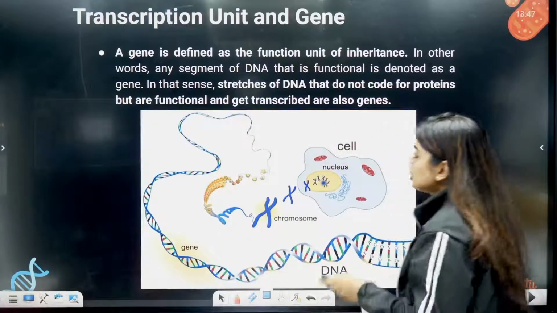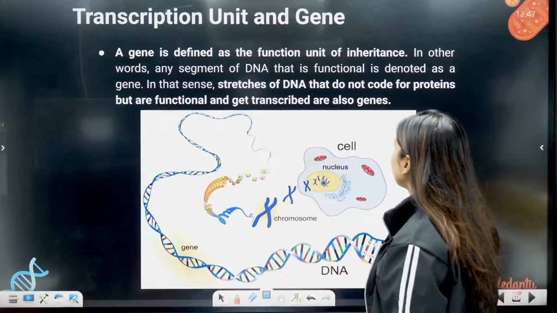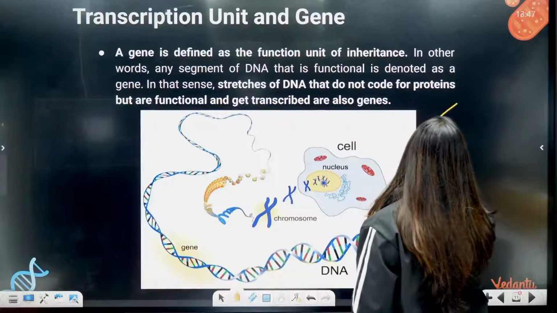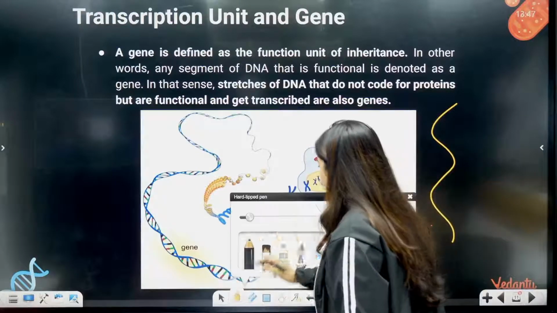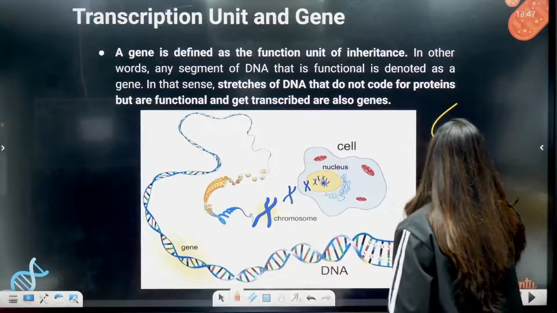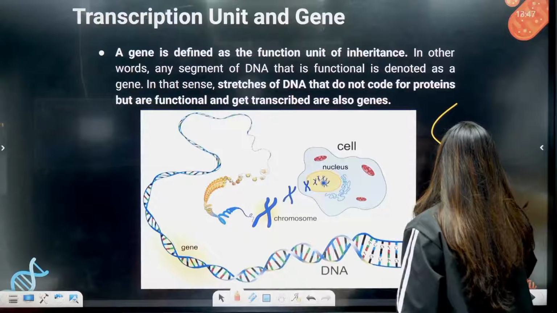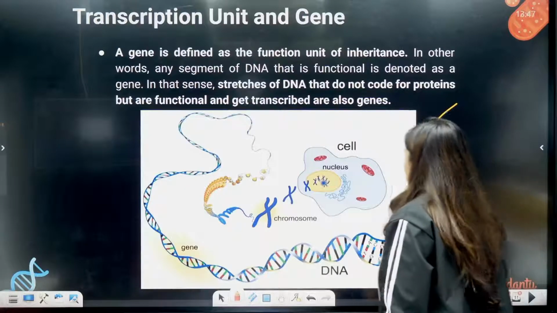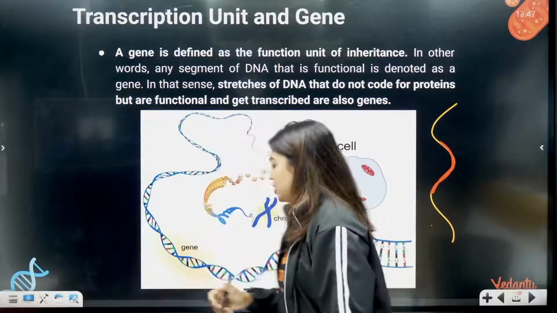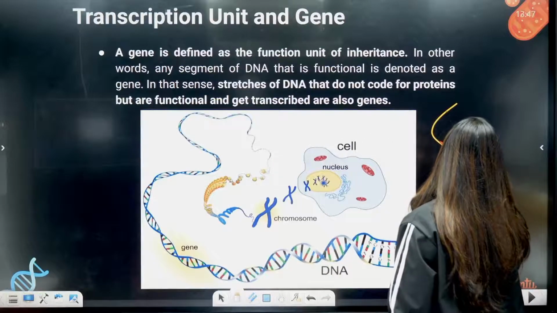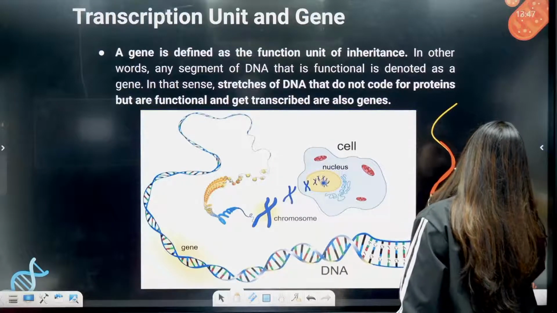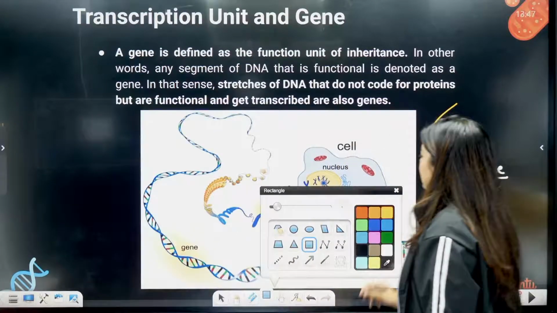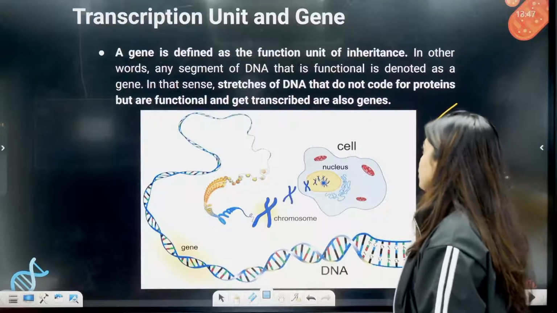Look here, a gene is defined as a functional unit of inheritance. That means students, in simple words, this is your DNA. On the DNA there is a small segment that can code for protein. That small segment is called a gene. Clear? Now a gene is defined as a functional unit of inheritance.